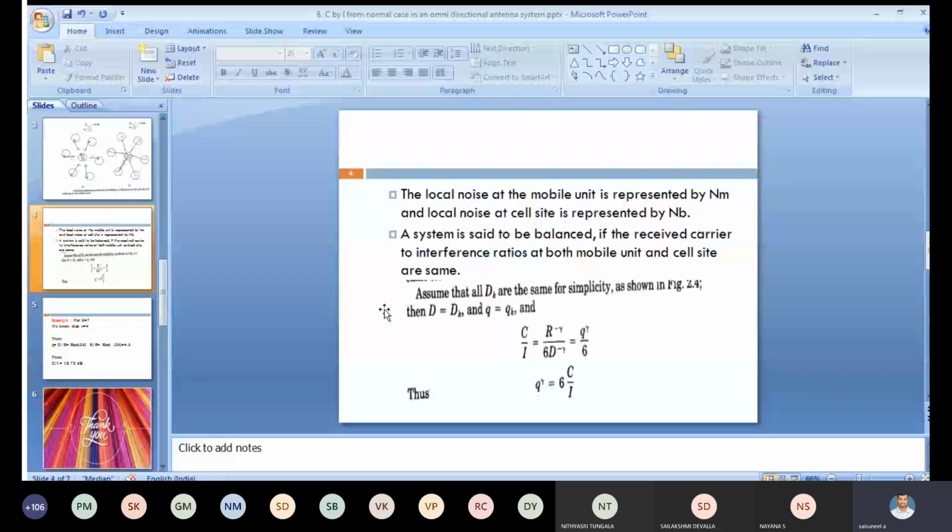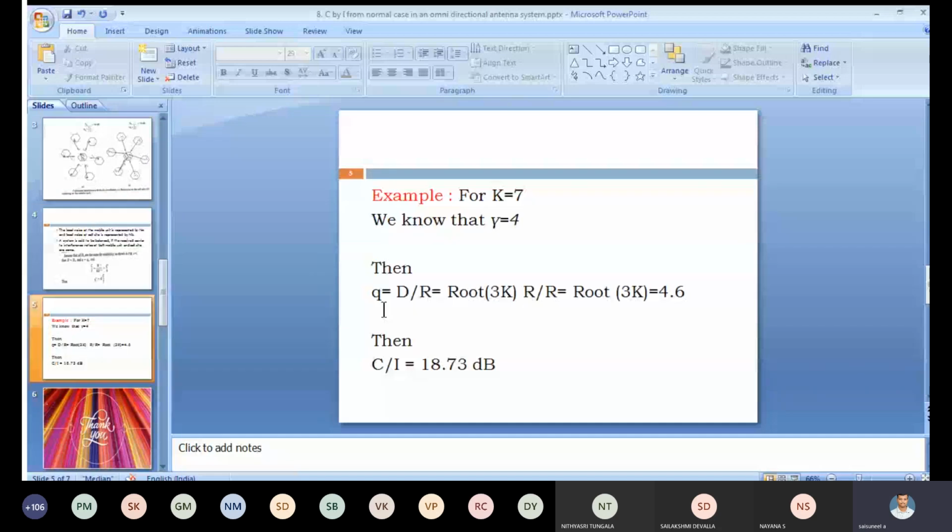Similarly, we have to calculate C by I for different antennas. We discuss in the third unit how to calculate C by I exactly. Suppose different equations and different distances are given; based on this, we have to solve some problems, and you have to write some conclusion also.